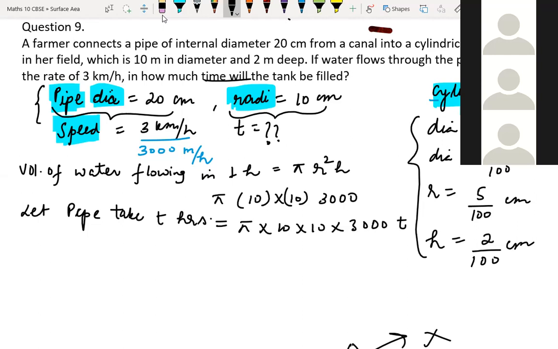Yes, sir, we can write, because the first part is for 1 hour. So if I ask you for 5 hours, then you should multiply by 5. If I ask for T hours, we should multiply by T here, right?